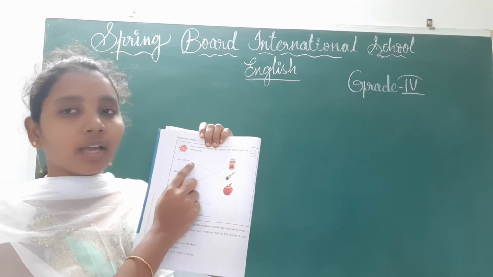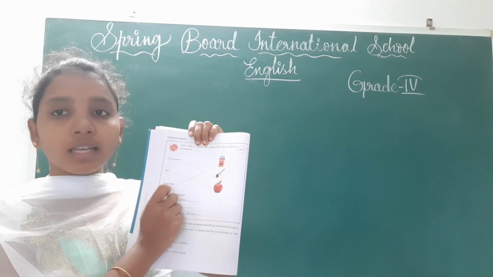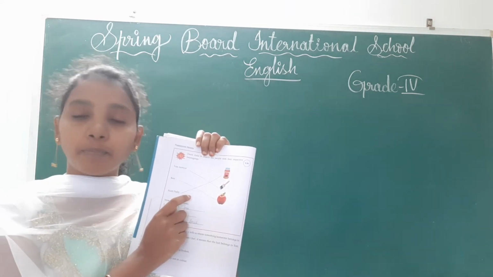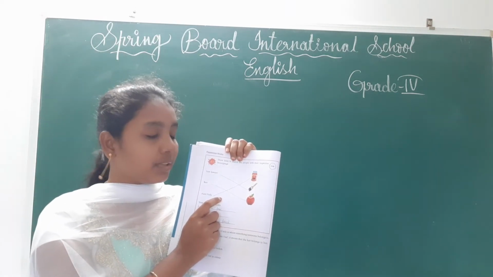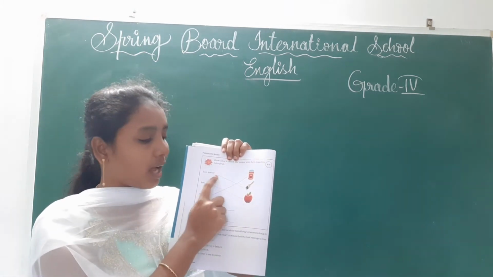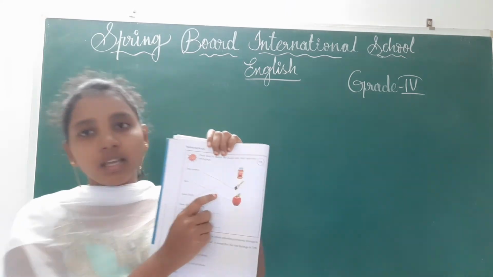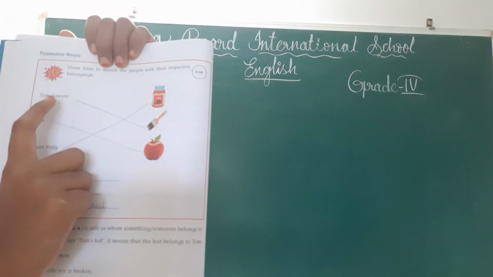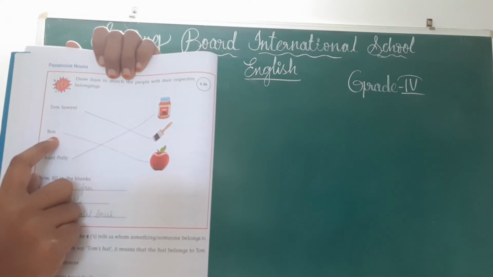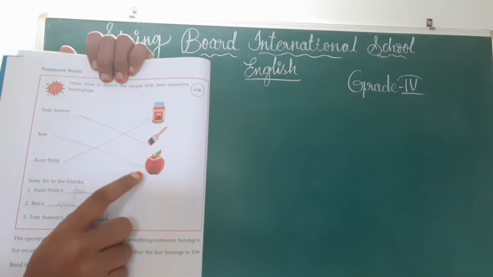Here Tom Sawyer, and which belonging is having brush, because he has to paint the fence with the help of the brush only, no? Right? That means you have to draw like this. Okay? Children, see, draw like this. Tom Sawyer, brush, and Ben, he came eating an apple.